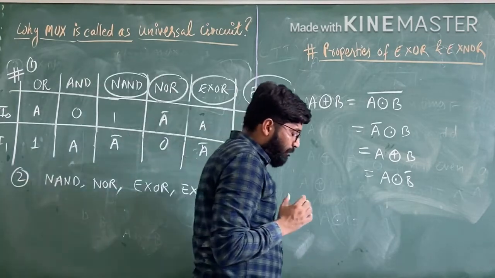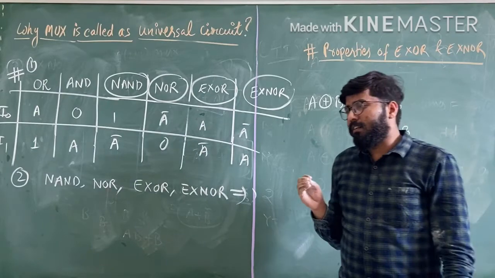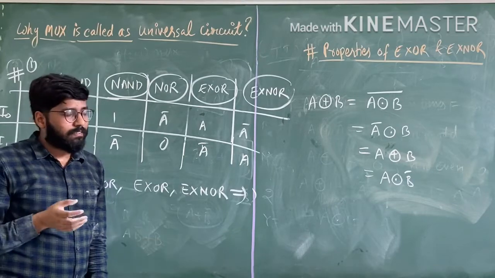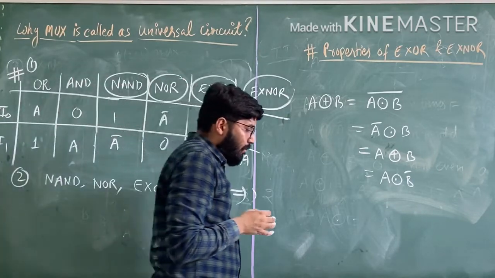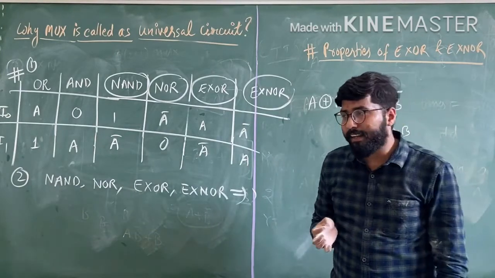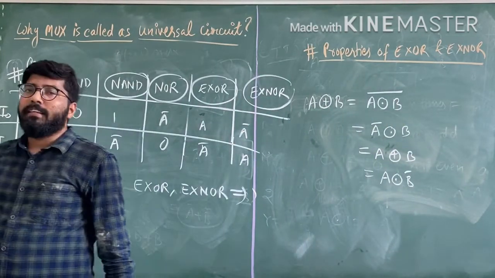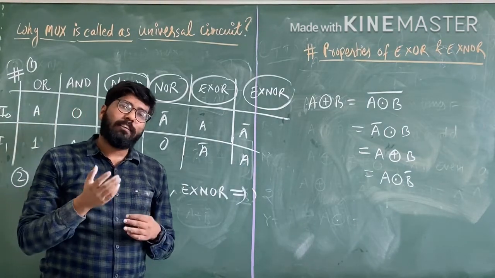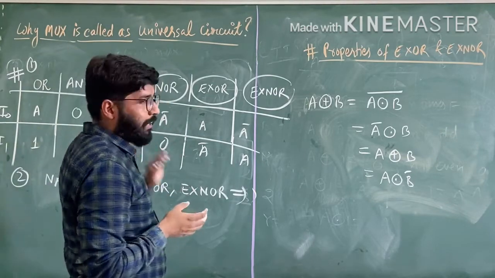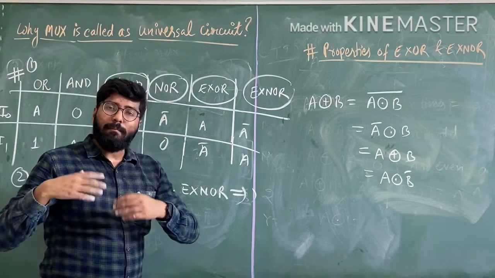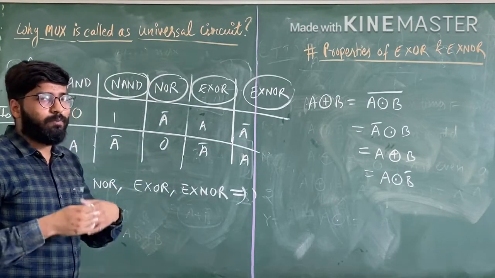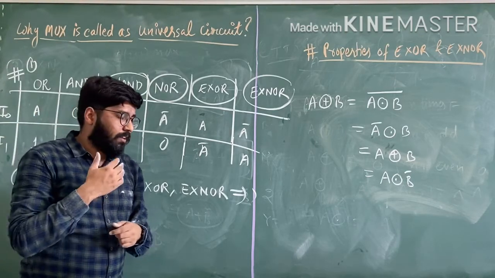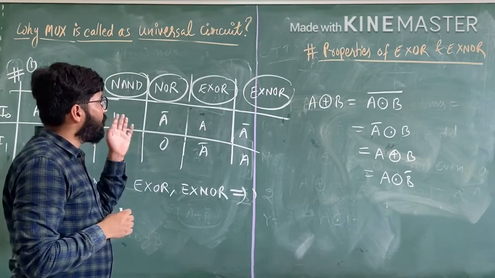So in this lecture we discussed why multiplexer is called a universal circuit. After that we discussed the properties of XOR gate and XNOR gate. In the next video I will discuss the simplification of Boolean expressions with the help of multiplexer. After that, I'll do the numericals based on multiplexer.